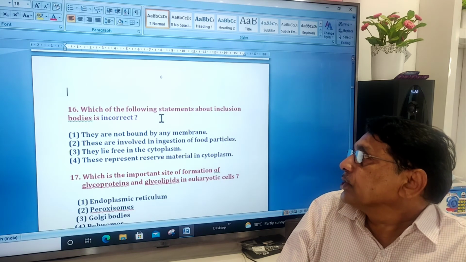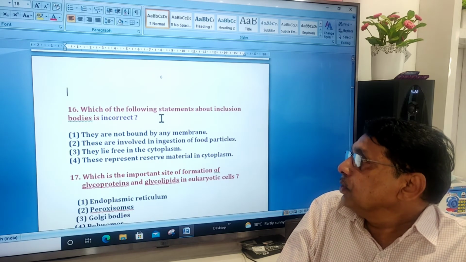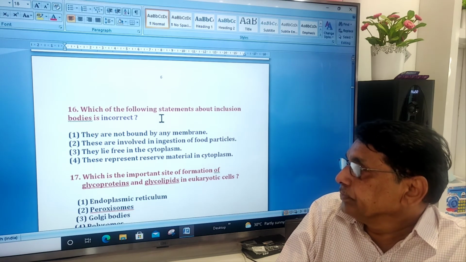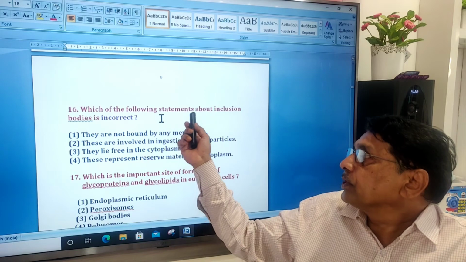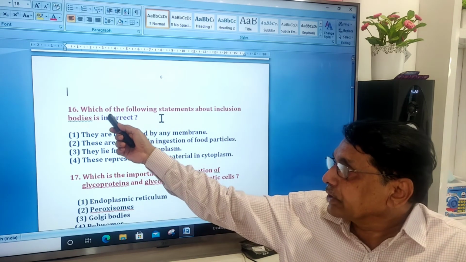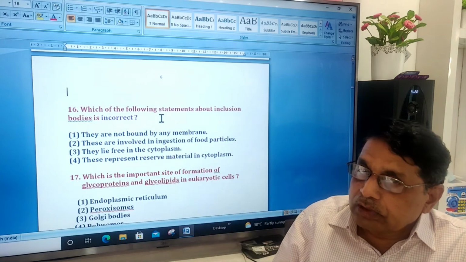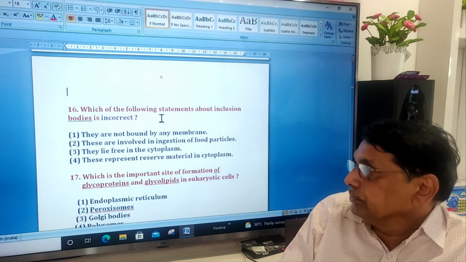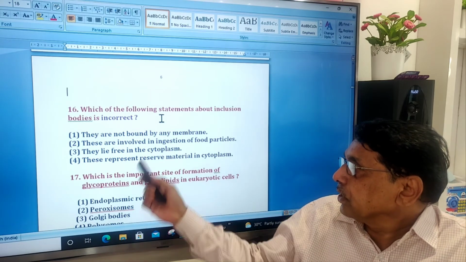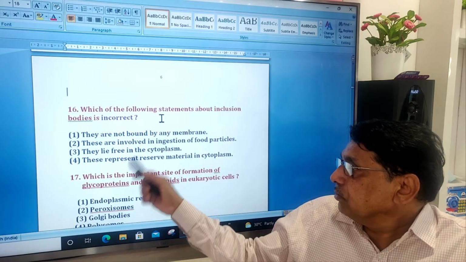Which of the following statements about inclusion bodies is incorrect? Asking for incorrect, wrong. They are not bound by any membrane. These are involved in ingestion. This is wrong.